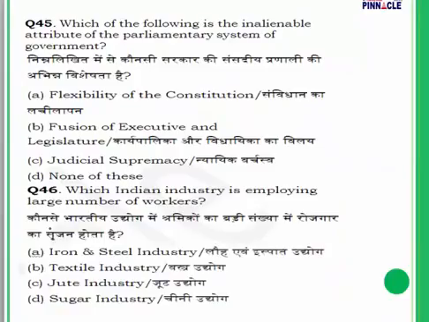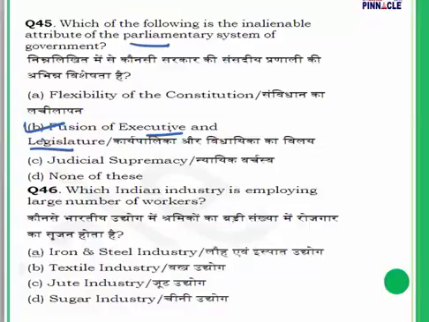Question number 45. Which of the following is the inalienable attribute of the parliamentary system of government? Question number 45, answer is B. Fusion of executive and the legislature.